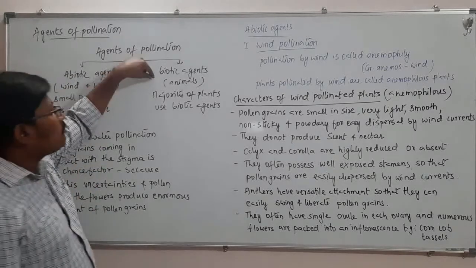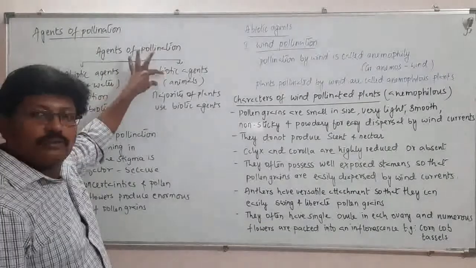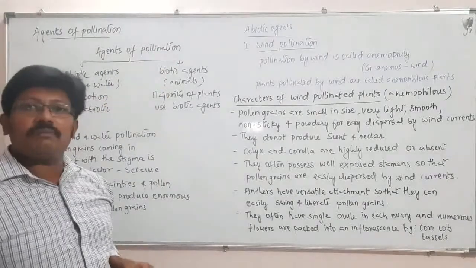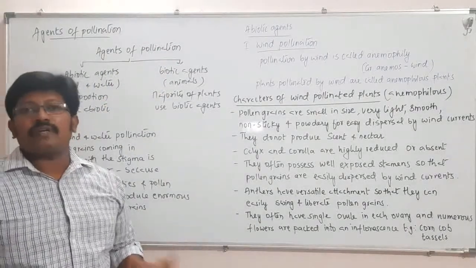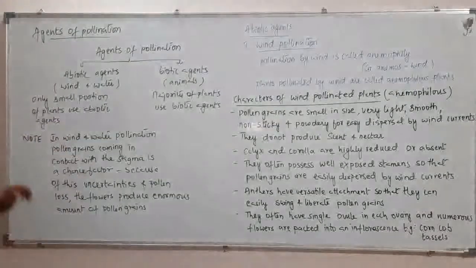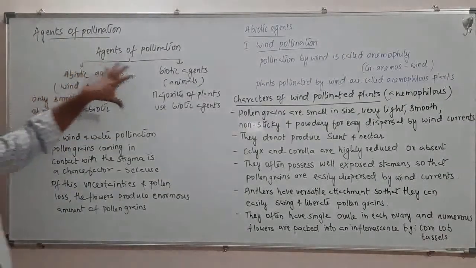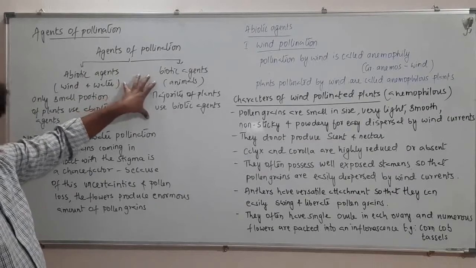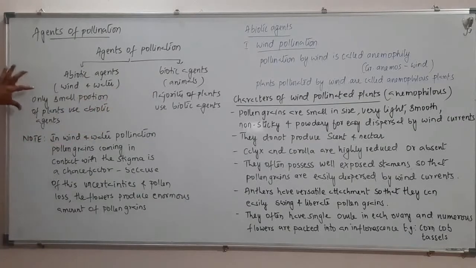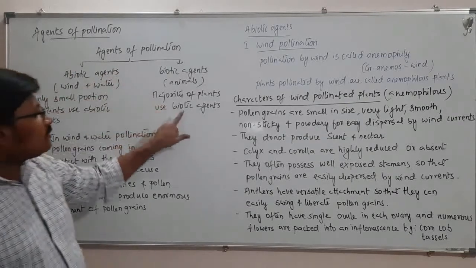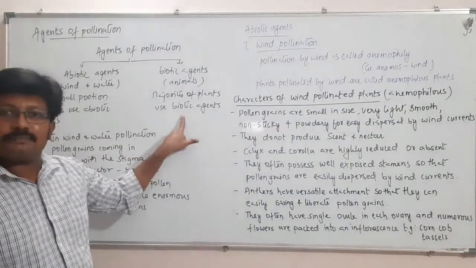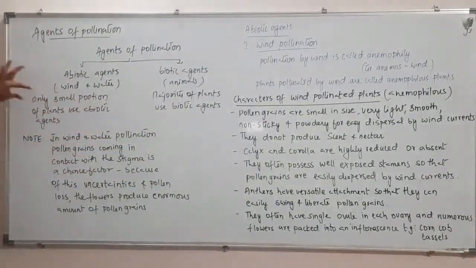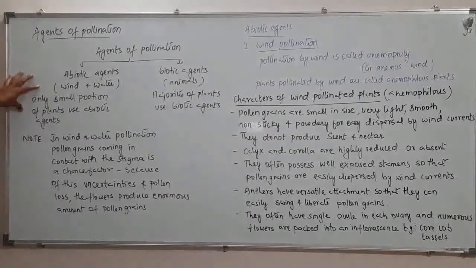In the case of biotic agents, there are animals who will carry the pollen grains from one plant to another plant, or from one flower to another flower, right? So out of these two types of agents, the majority of plants will use biotic agents, whereas only a small portion of plants will use abiotic agents.